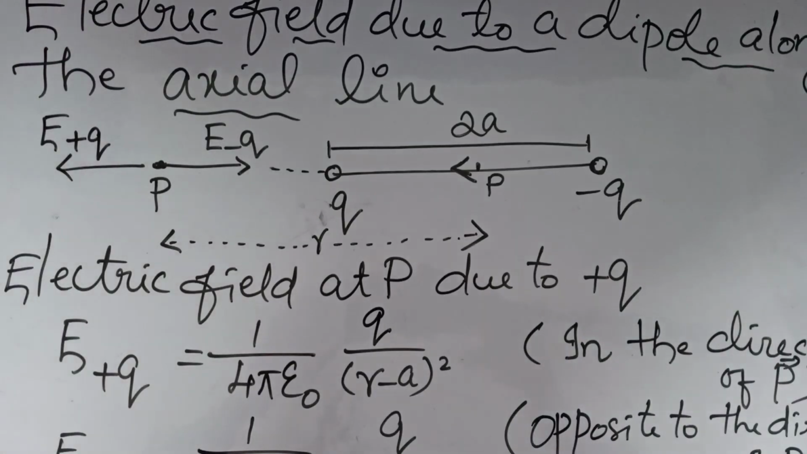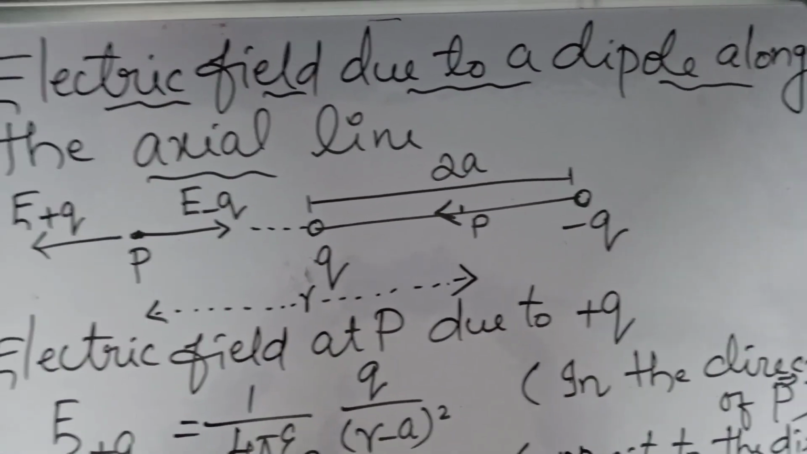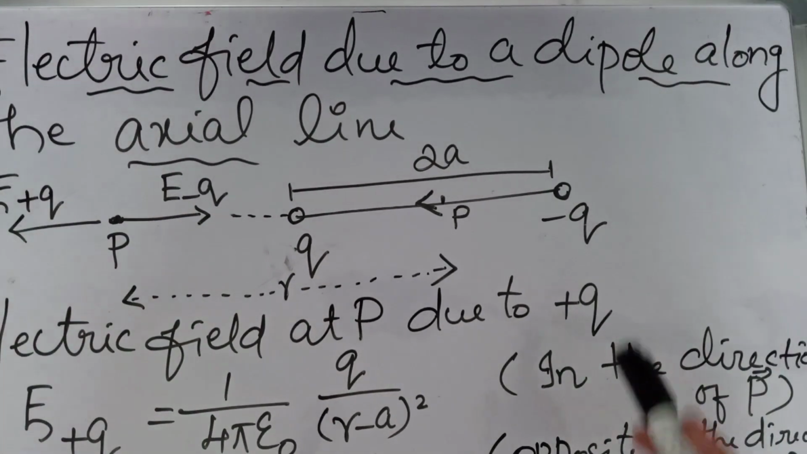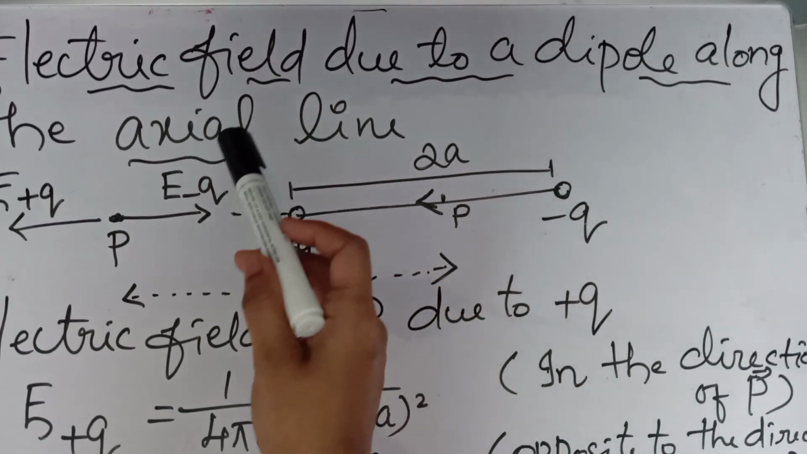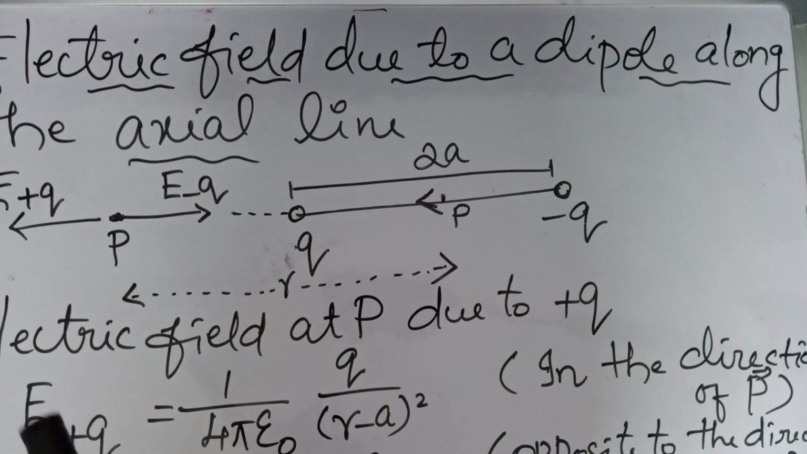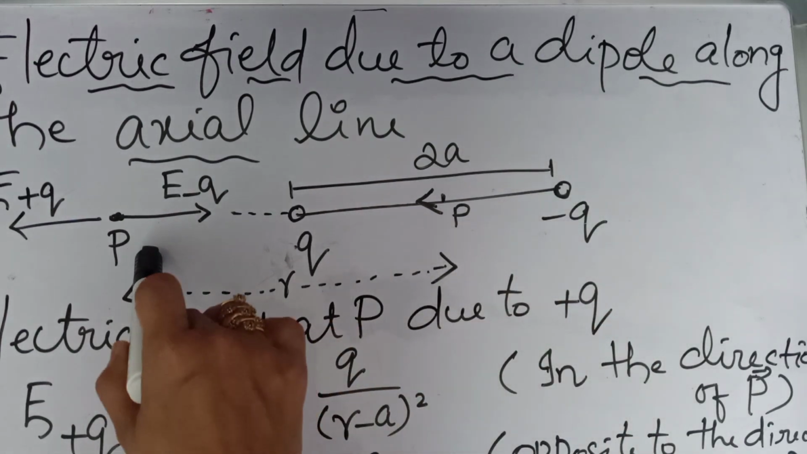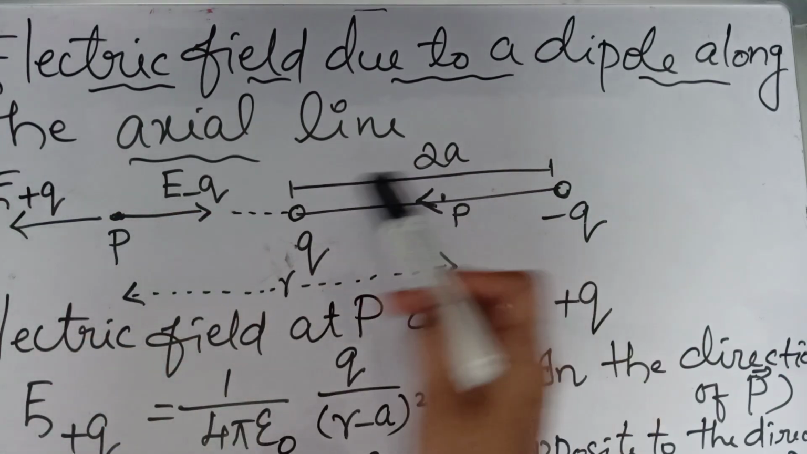Now we are going to derive the electric field due to a dipole along the axial line. So along the axial line, what will be the electric field due to a dipole, that we are going to derive. In the next case, we will derive an equation for electric field due to a dipole along equatorial line. So now we can consider an electric dipole and a point along the axial line. So we will find the total electric field due to this dipole acting on point P.